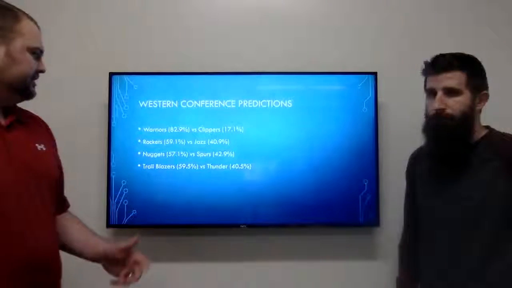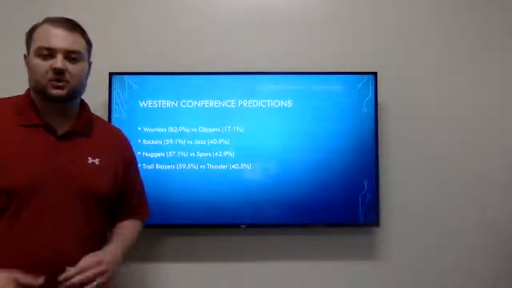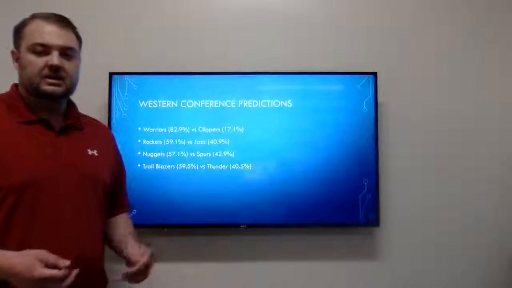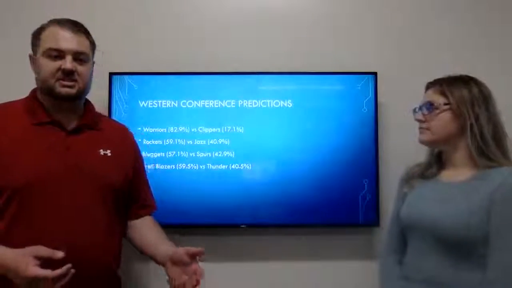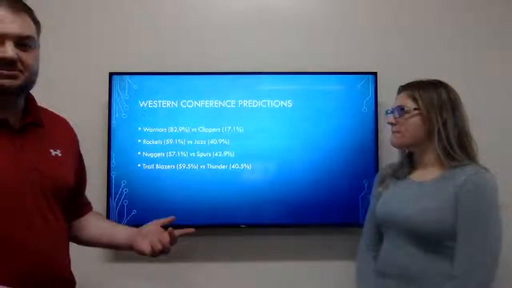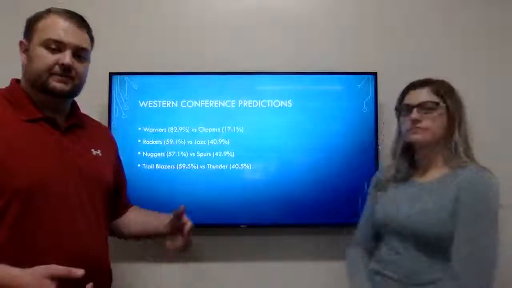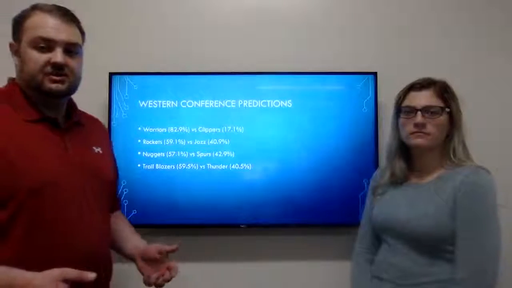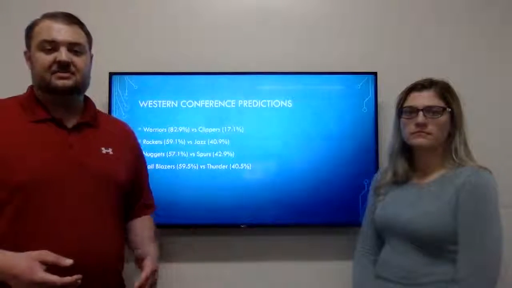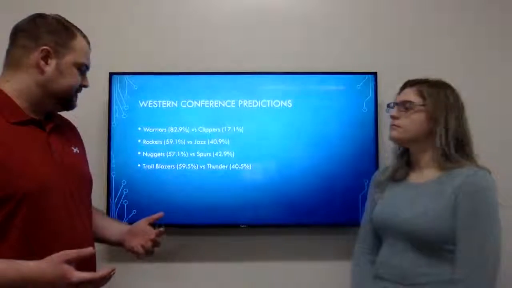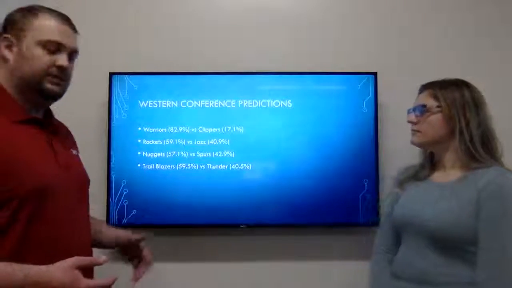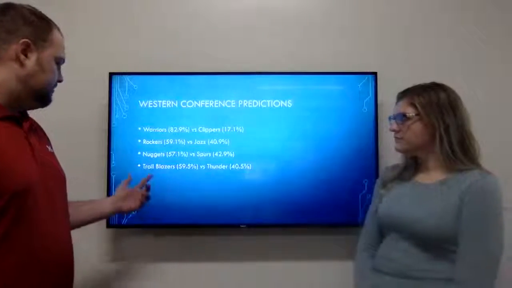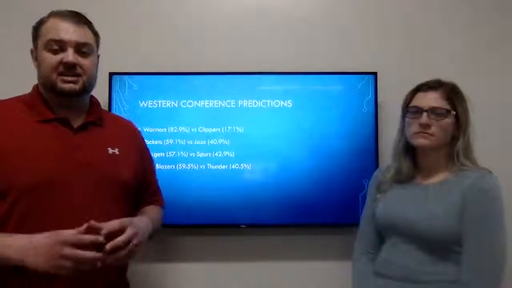Now for the Western Conference, our first series is the Warriors and the Clippers. The Warriors have about an 83% chance of moving on. The second series is the Rockets versus the Jazz, where the Rockets have about a 60% chance of moving on to the second round. The next series is the Nuggets versus the Spurs. The Nuggets have around a 57% chance of winning that series. Now the last series for the Western Conference is the Trailblazers versus the Thunder. And the Trailblazers have nearly a 60% chance of winning.